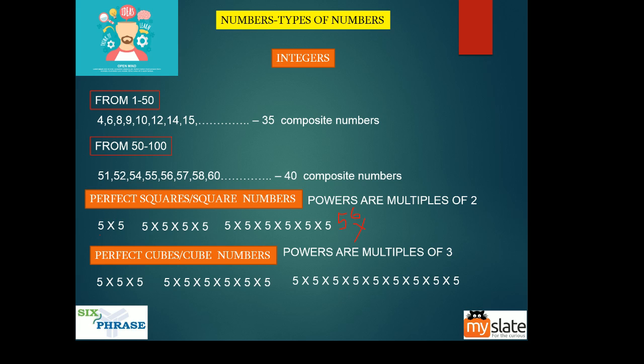So this is a square number, this is a square number. 5 power 8 is a square number. 5 power 16 is a square number. So all these are square numbers.